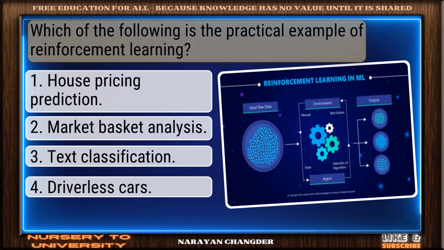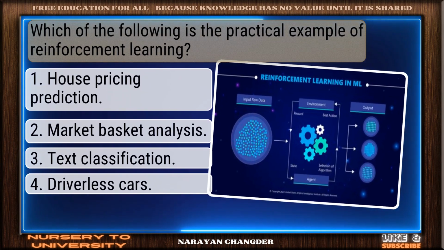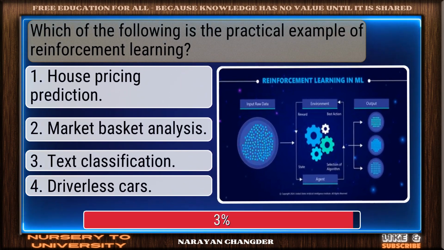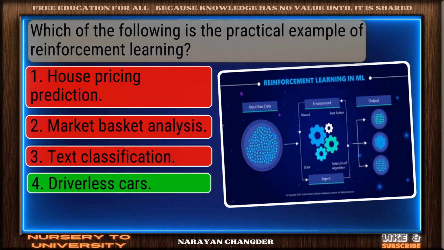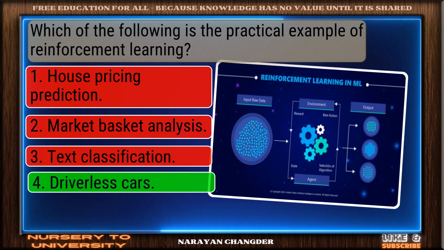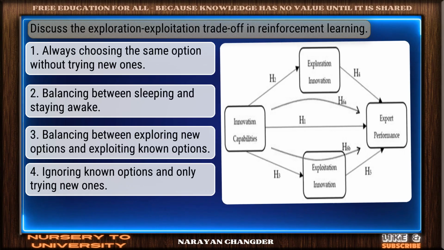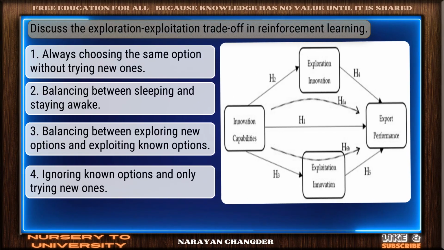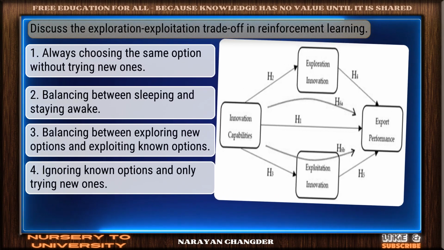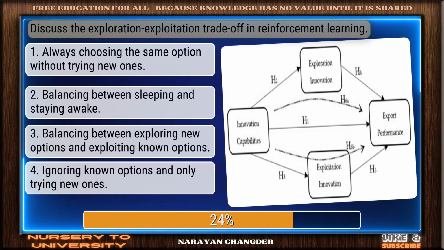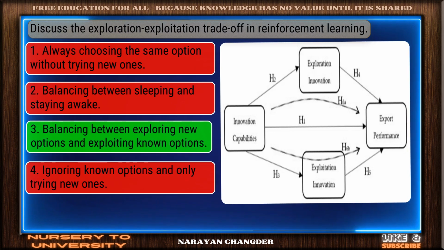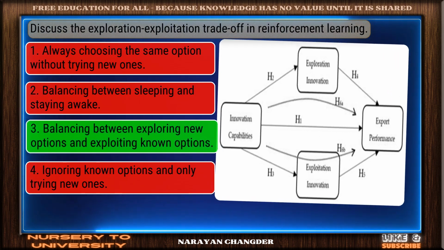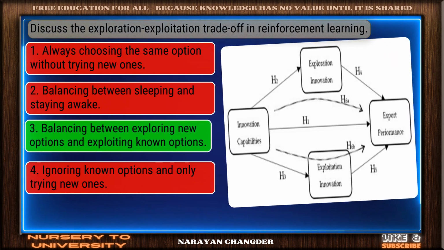Question number 27. Which of the following is the practical example of reinforcement learning? Well reasoned. Driverless cars is the correct choice. Question number 28. Discuss the exploration-exploitation trade-off in reinforcement learning. Correct. Balancing between exploring new options and exploiting known options is the right answer.